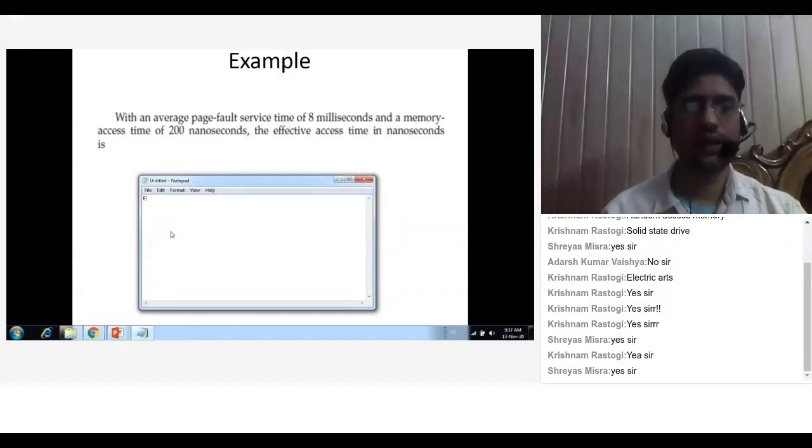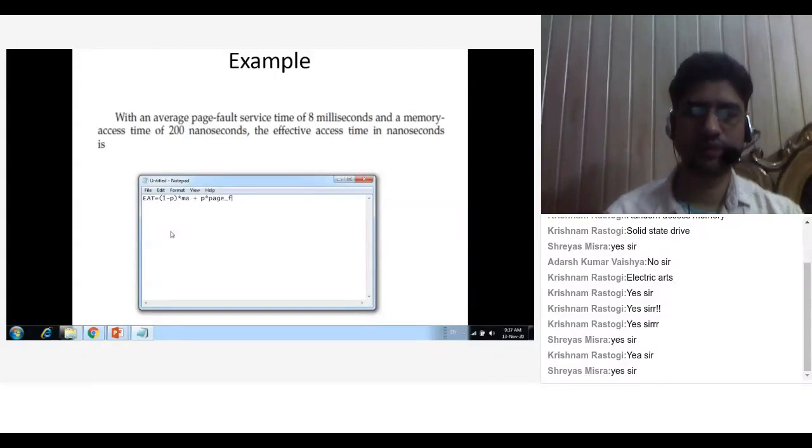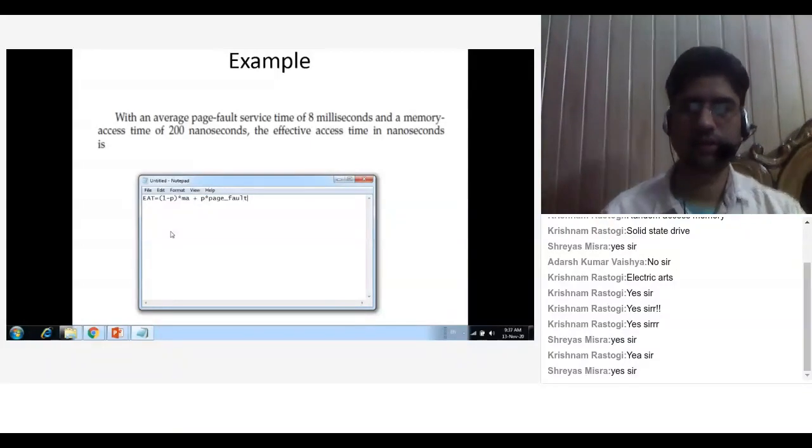Effective access time. What is the formula? (1 minus p) multiplied by memory access time plus p into page fault service time. So what is the effective access time?